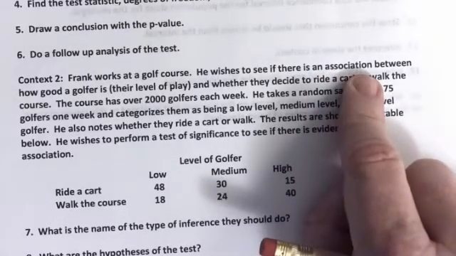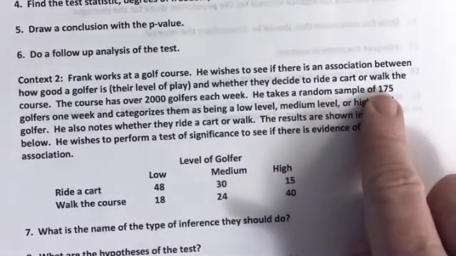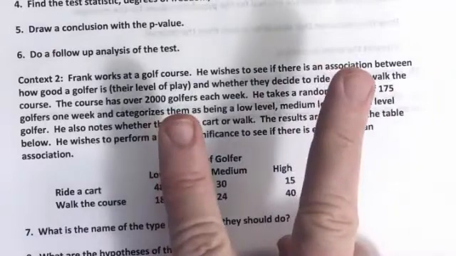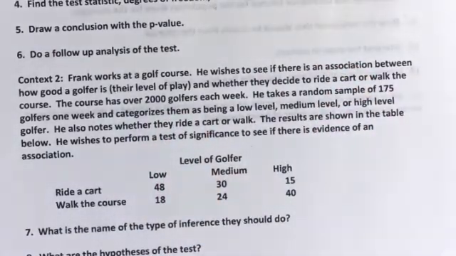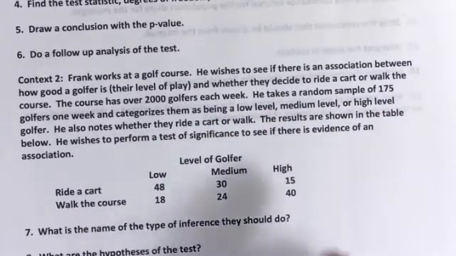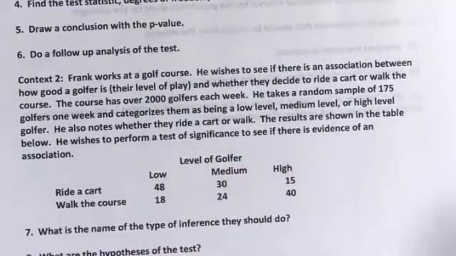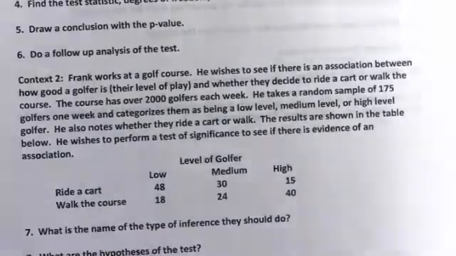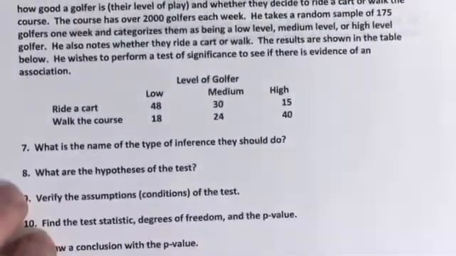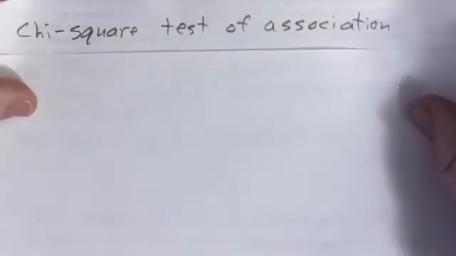In this case, it asks, is there an association? So it's a chi-squared test of association. And of course, the other giveaway is the fact that it's just one sample, not two samples. If it was two samples, it would be a chi-squared test of homogeneity, in which case it would ask you, is there a difference in these two populations? But it's one sample and it asks, is there an association between these two categorical variables? So the name of the type of inference is the chi-squared test of association, or the chi-squared test of independence.